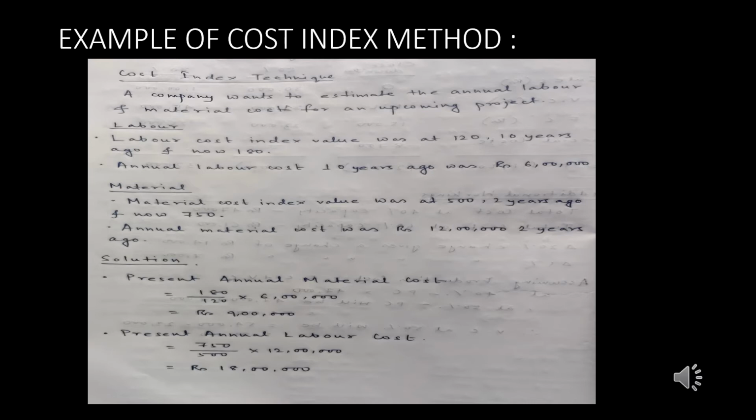Very similarly, 750 is the current material cost index value, whereas 500 was the previous cost index value. Multiplying it by the previous annual material cost of 12 lakh, we get the figure 18 lakh. So 9 lakh and 18 lakh are the present values under the cost index technique, which are calculated from the values of the past.